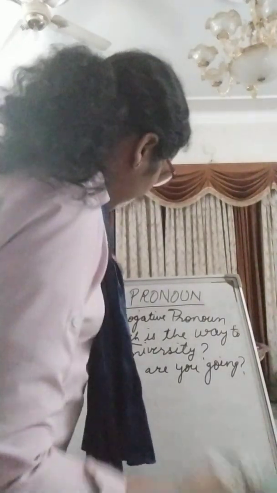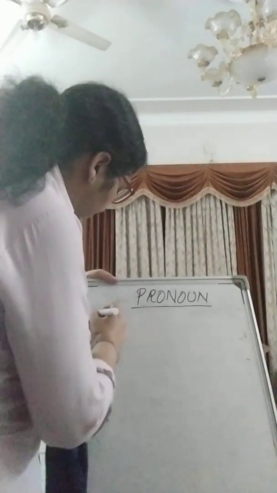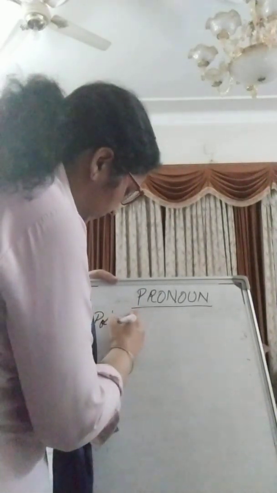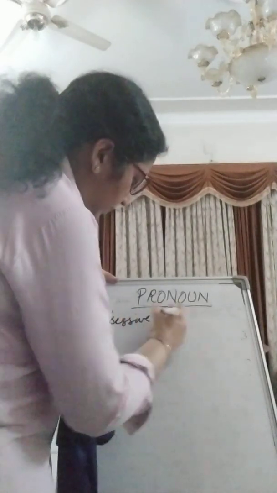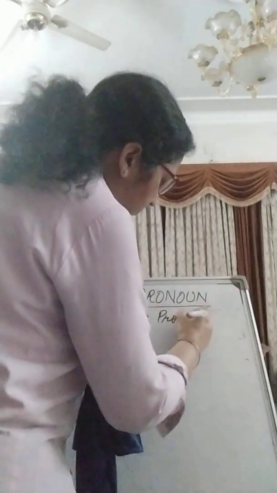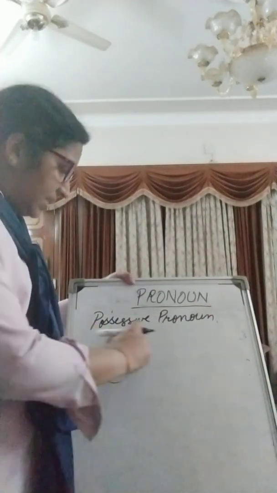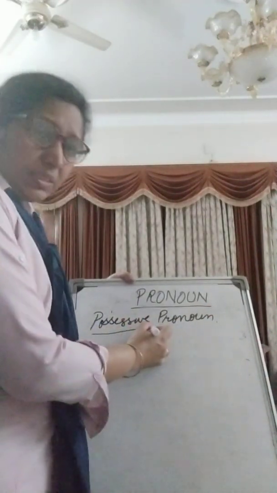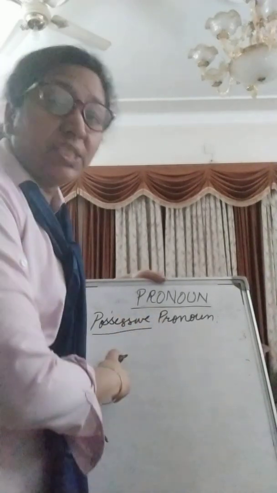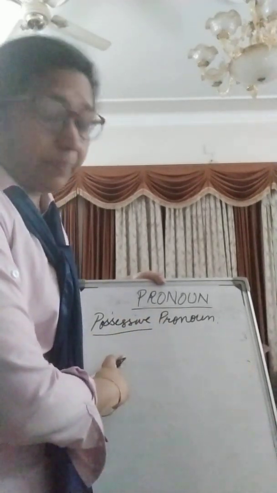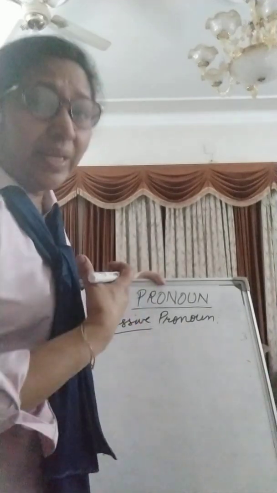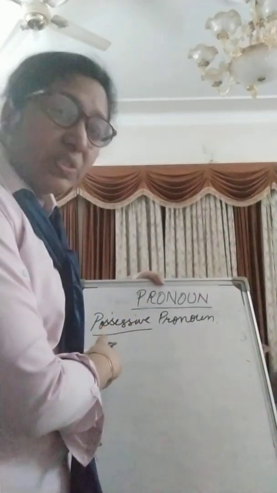Now, let us take the next one, the possessive pronoun. What do you mean by this? It shows possession. Possession का मतलब belongingness. That is called a possessive pronoun.